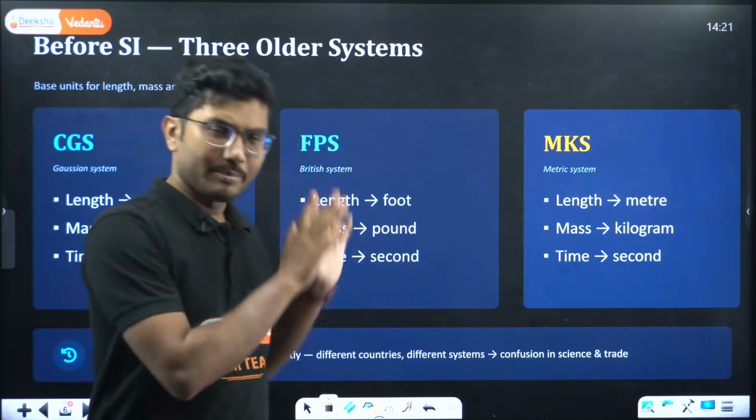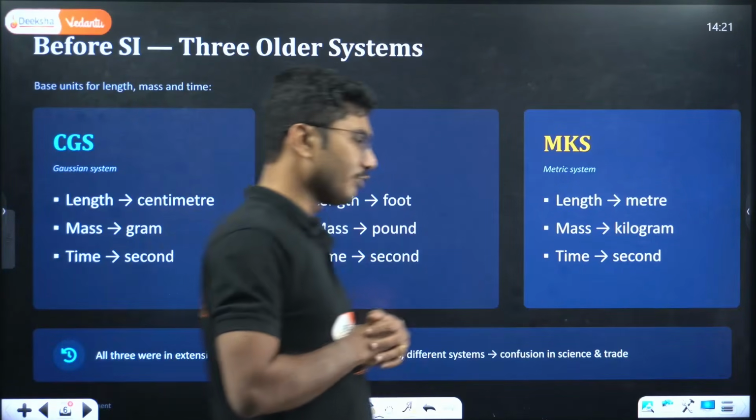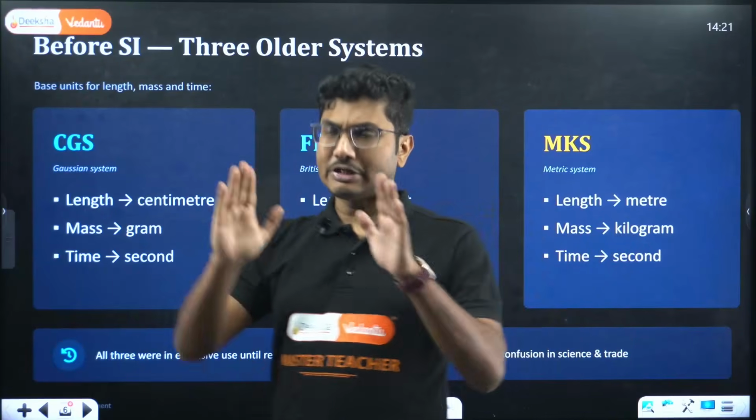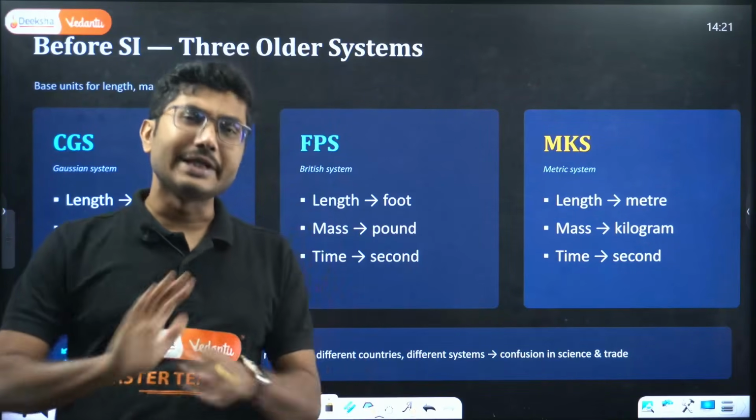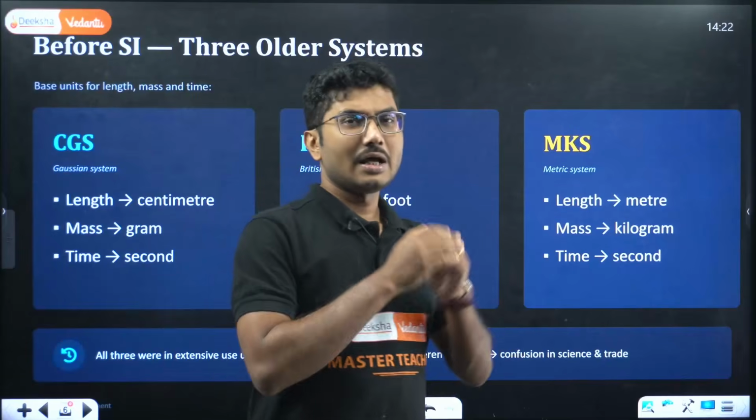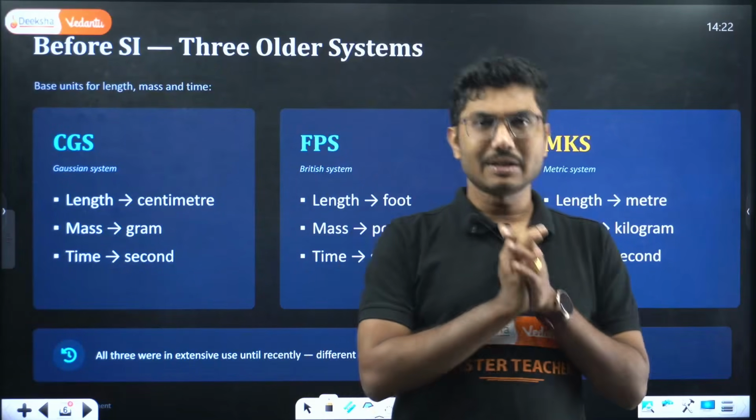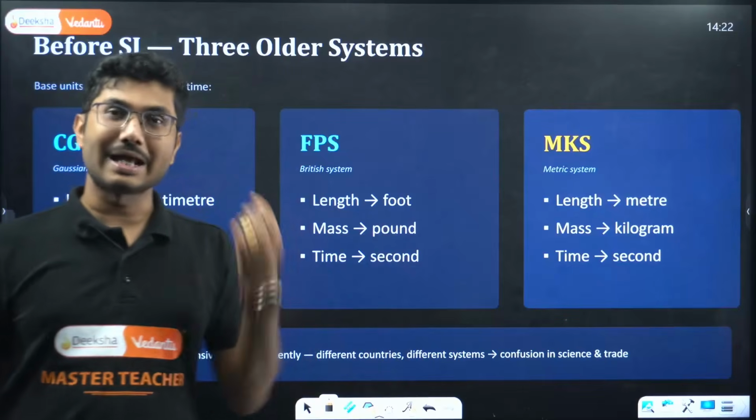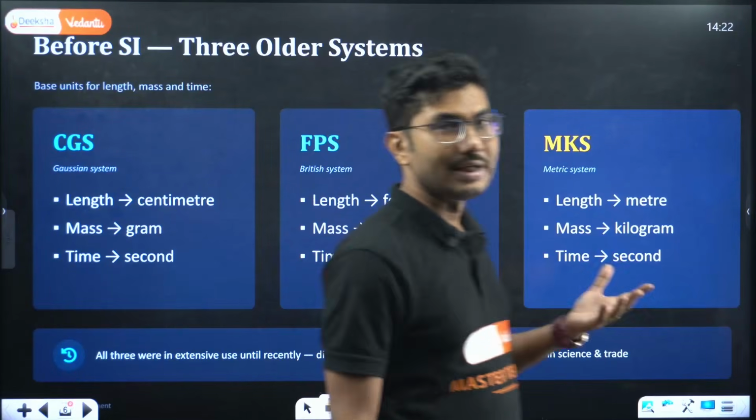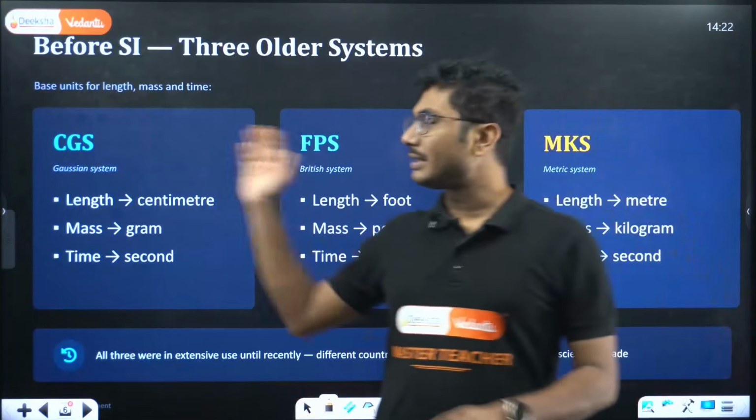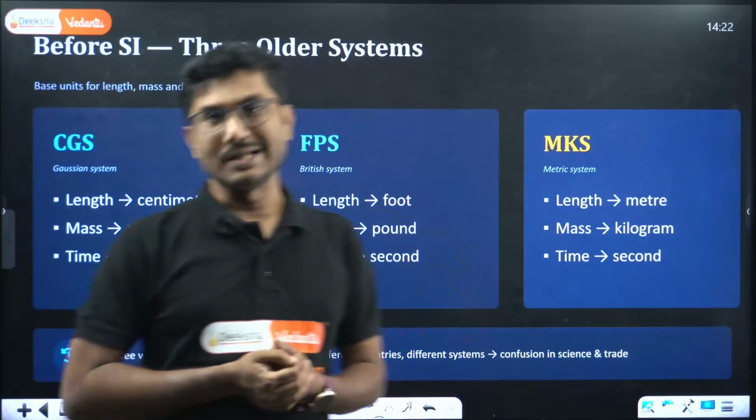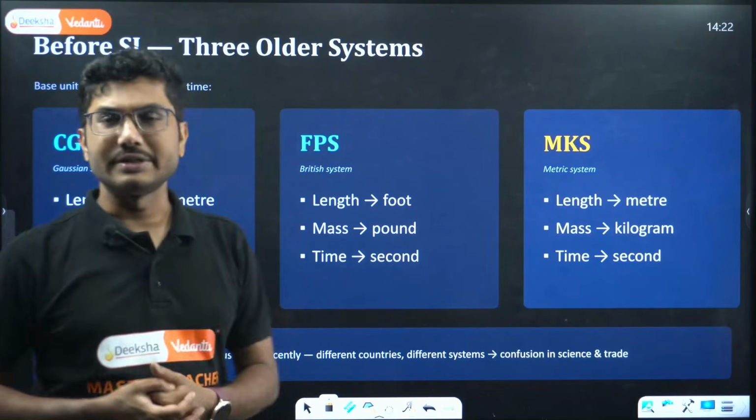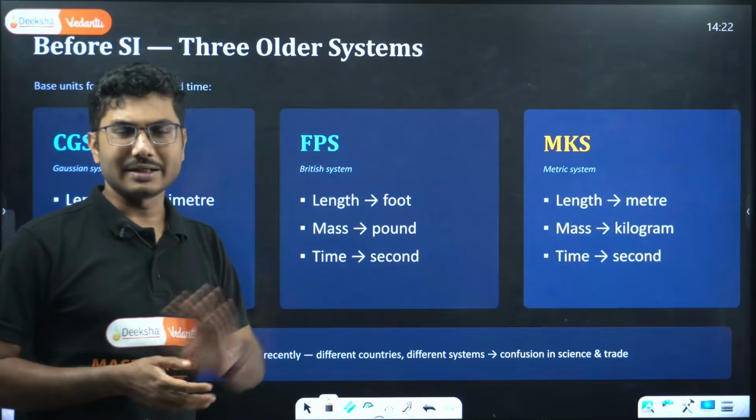So just to give you context why other quantities are not mentioned over here: initially, it was thought that only 3 fundamental units are there: length, mass, and time. Later on, the other 4 were added. They realized that we require more than 3 fundamental units, and then the other 4 were added into this list. That's why CGS, FPS, MKS, all these 3 systems have only length, mass, and time units.